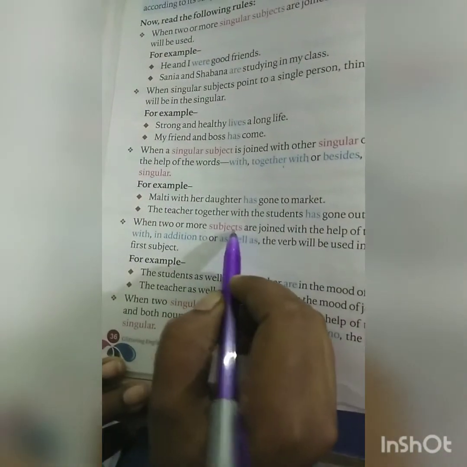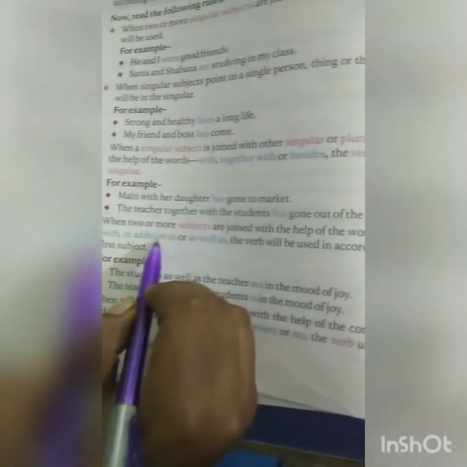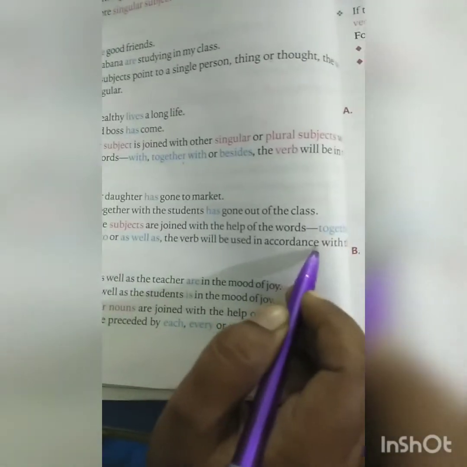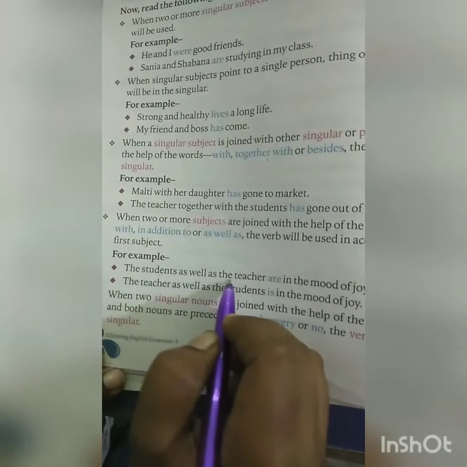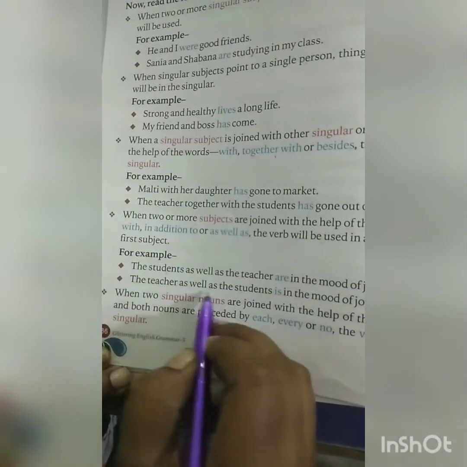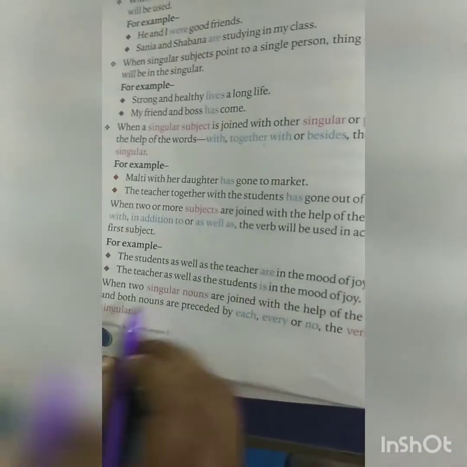When two or more subjects are joined with the help of the words together with, in addition, or as well as, the verb will be used in accordance with the first subject. For example, the students as well as the teachers are in a mood of joy. The teacher as well as the students is in a mood of joy.